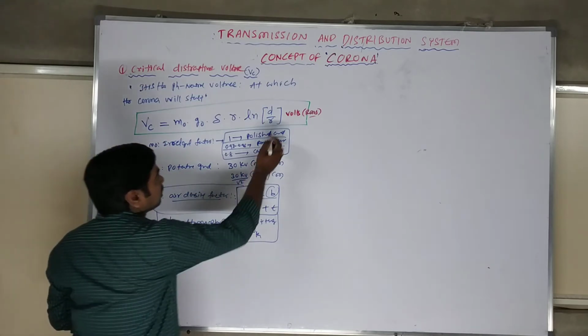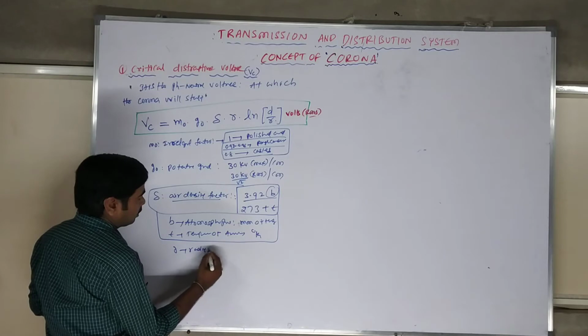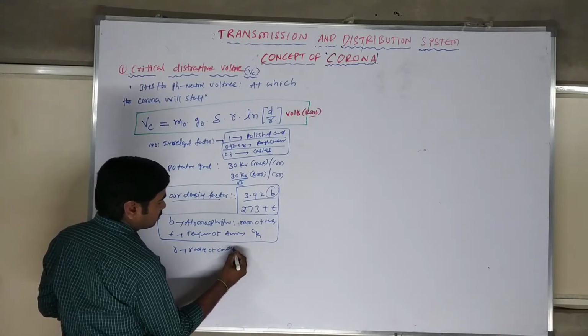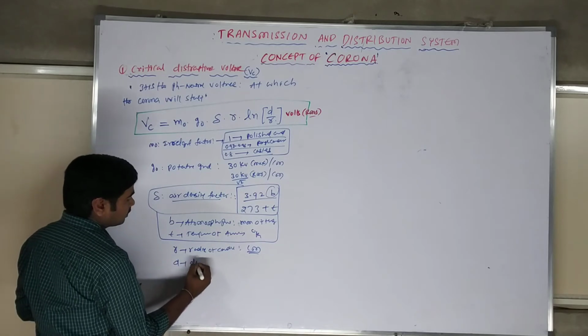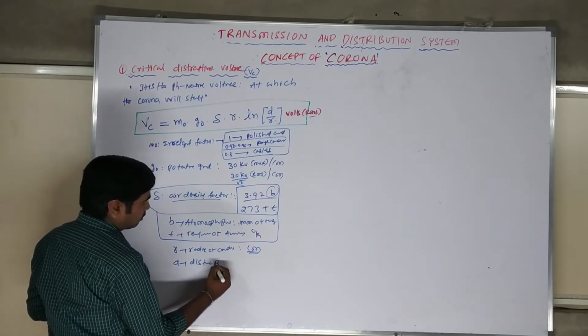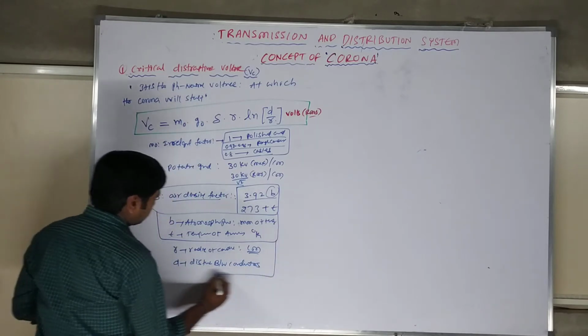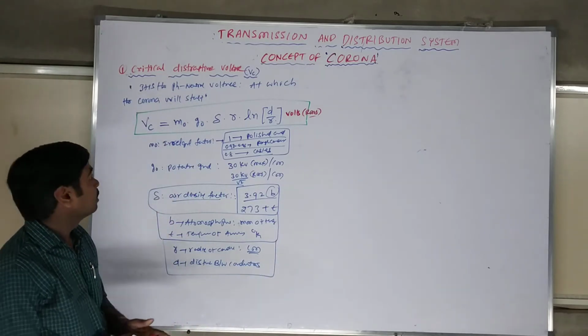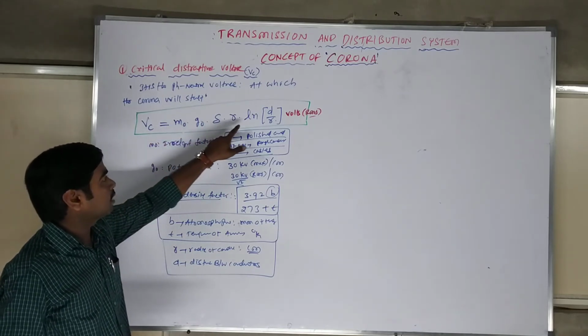Next, r is the radius of the conductor, in centimeters. d is the distance between the conductors. I hope you understand critical disruptive voltage. It is equal to M naught G naught delta r ln(d by r).